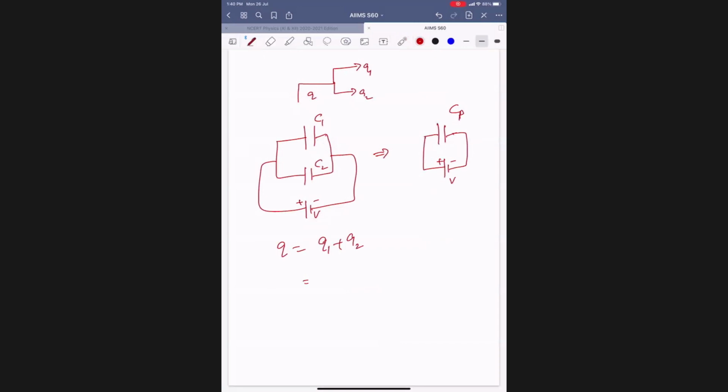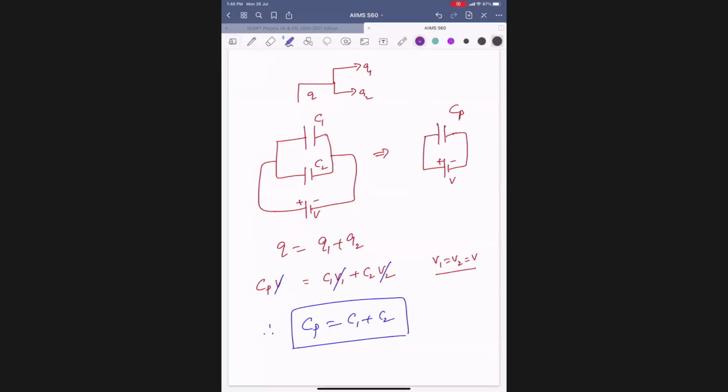What is Q1? C1 into V1, plus C2 into V2, equals C parallel into V. But we know that V1 equal to V2 equal to V, because this is directly connected to the battery, and this is also directly connected, so the potential difference is V. V1, V2 must be the same. Therefore, we get a cancel. So C parallel is how much? C1 plus C2. Got it, everybody?